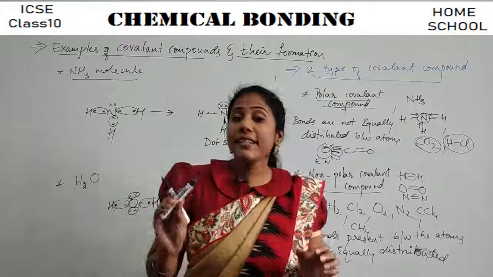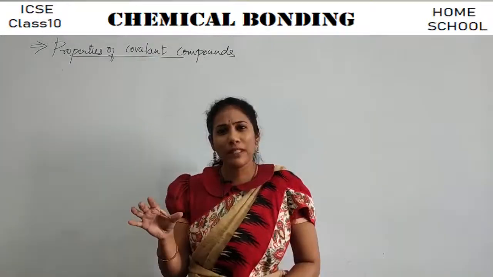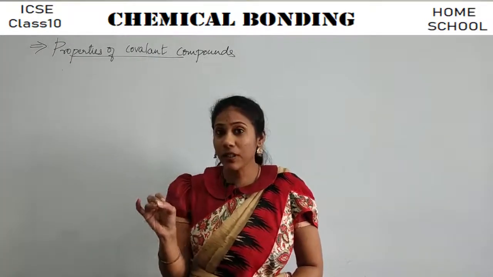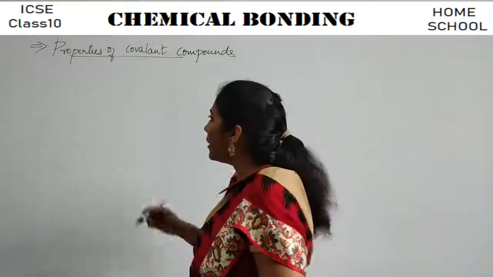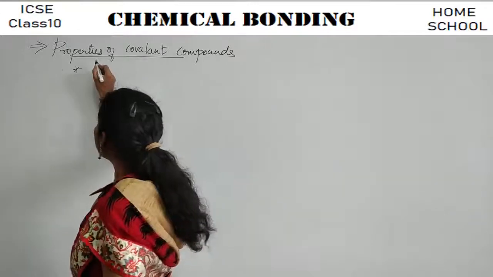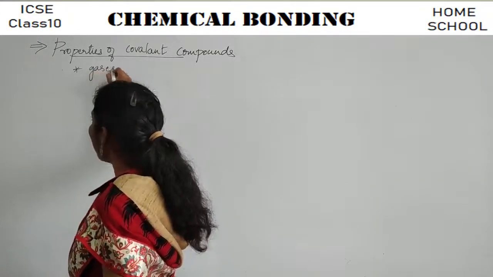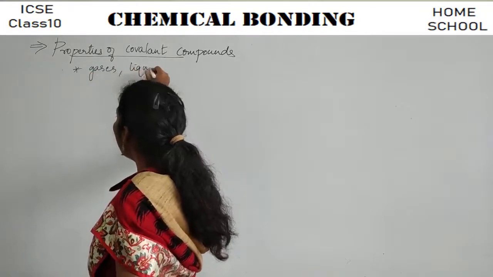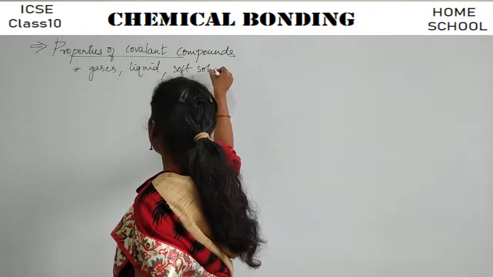Now let us discuss the properties of covalent compounds. The properties are quite opposite to the ionic compound properties. Clear? The very first point I would like to mention is that these compounds exist as gases, liquids, and soft solids, right?